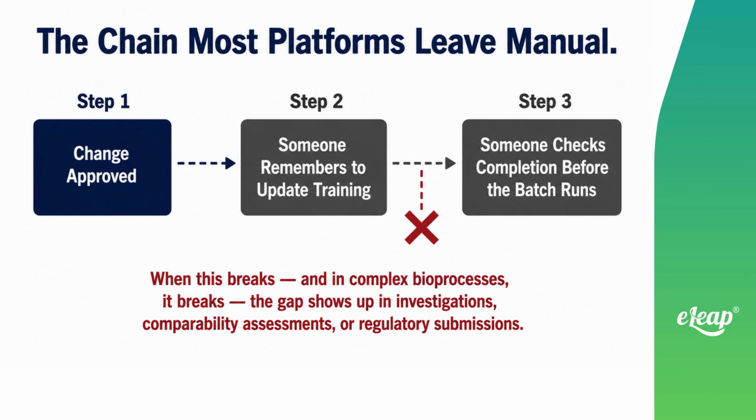Most platforms treat training as a downstream step. Someone approves a change. Someone else remembers to update training. Someone checks completion before the batch runs. When that chain holds, it works. When it breaks, and in complex bioprocesses it breaks, the gap shows up in investigations, comparability assessments, or regulatory submissions.